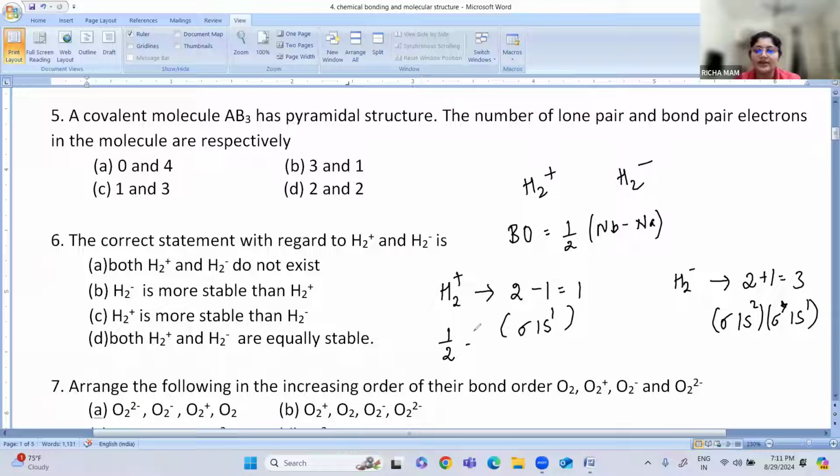Now put the values: for H2 plus it is half into 1 minus 0, which is half. For H2 minus, it is half into 2 minus 1, which is 1, and half into 1 is half.